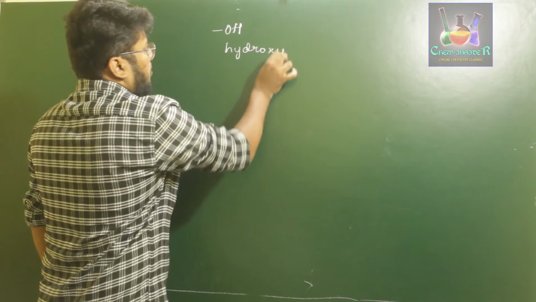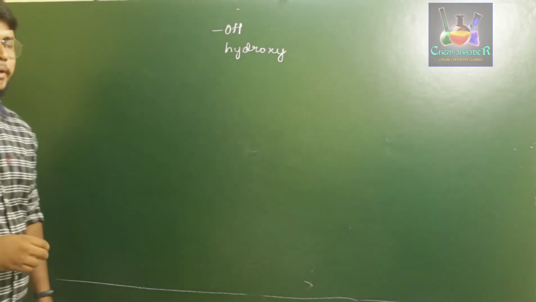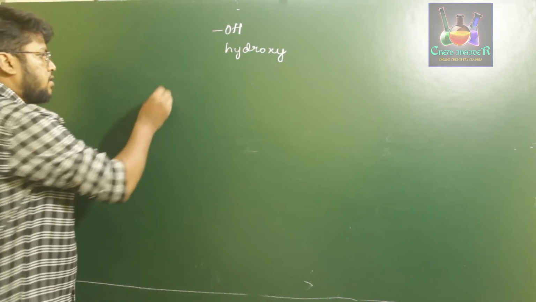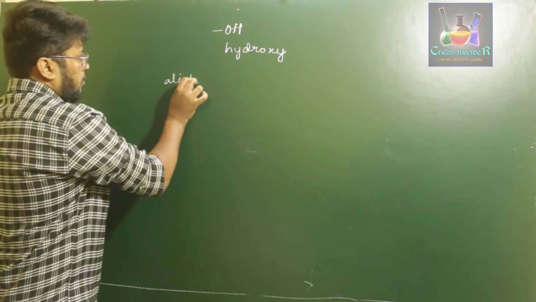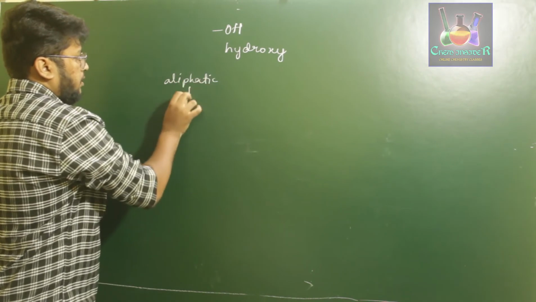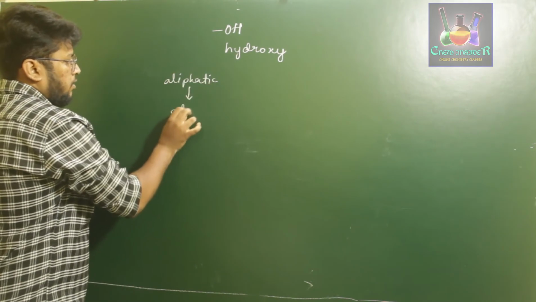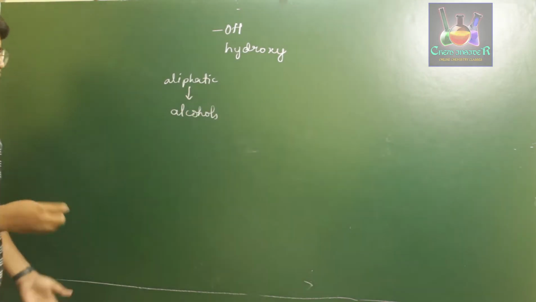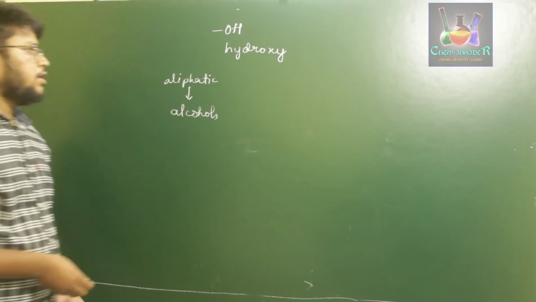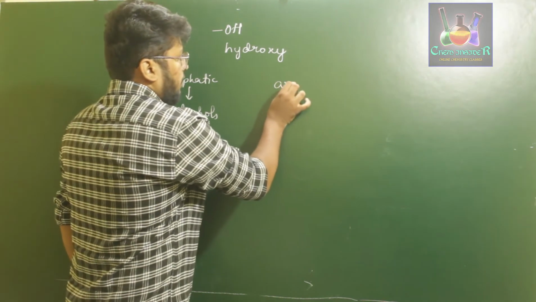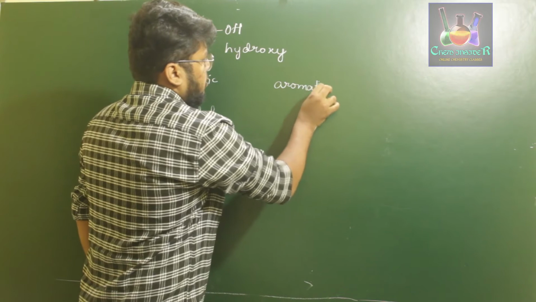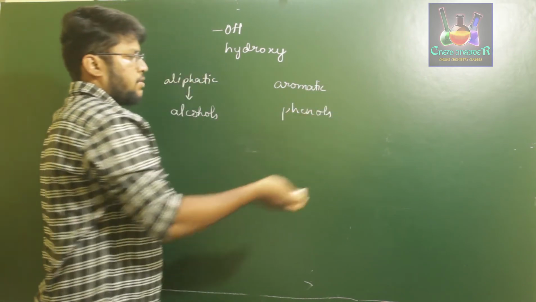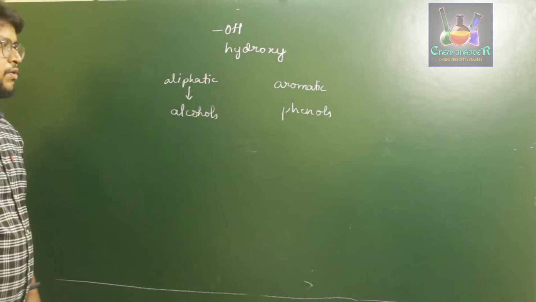When hydrogen of an aliphatic hydrocarbon is replaced by OH, we get alcohols, which are nothing but aliphatic alcohols. If we replace hydrogen of aromatic compounds, we obtain phenol, and if it is substituted, then we will obtain derivatives of phenols.